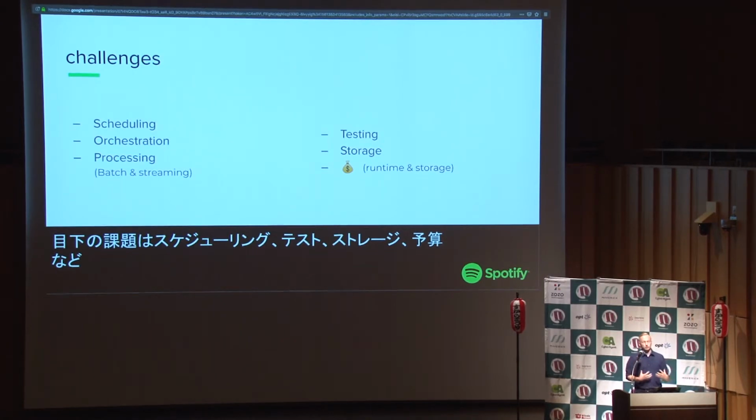So it comes with a number of challenges, like doing data processing. So those are the most obvious ones. If you wrote Spark code or Scio code or whatever at some point in your life, you know that you have to do scheduling. So you need to say, my job is a batch job, and it needs to run every hour or every day. That's something you have to deal with. You need to do orchestration. So you need to say, my job depends on some job that I wrote or that someone else wrote, and I need the data to be available before I run my job. Also, maybe you need to set up some things before your job runs. Or maybe you need to scale a database cluster somewhere because your job would blow it up.